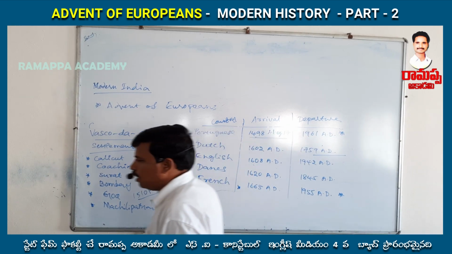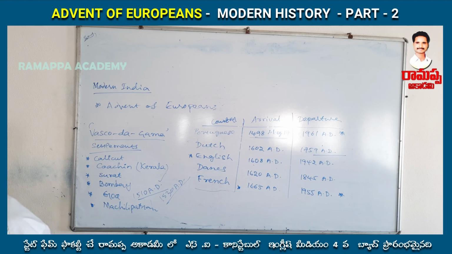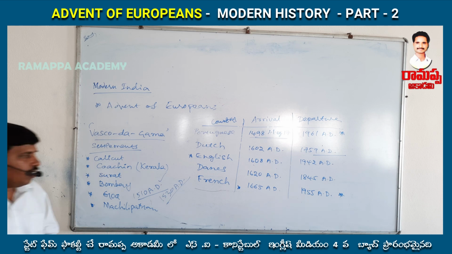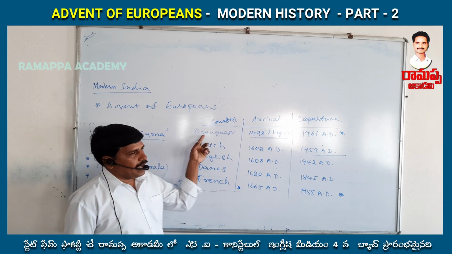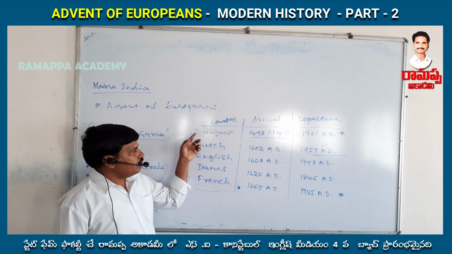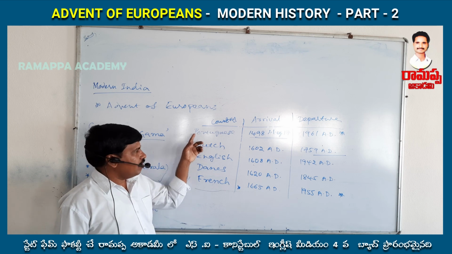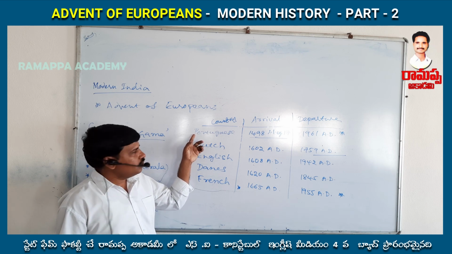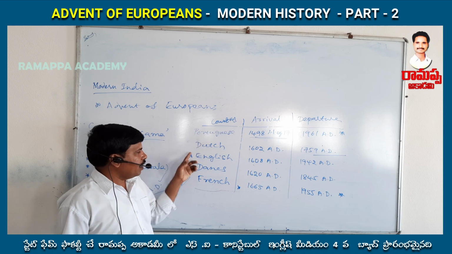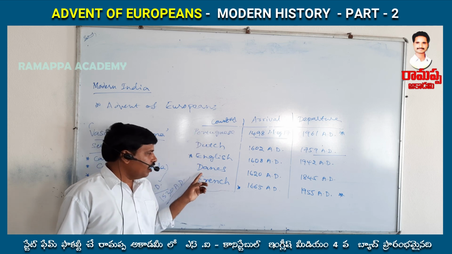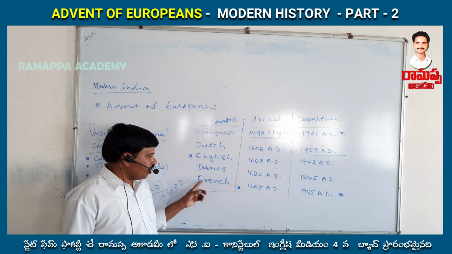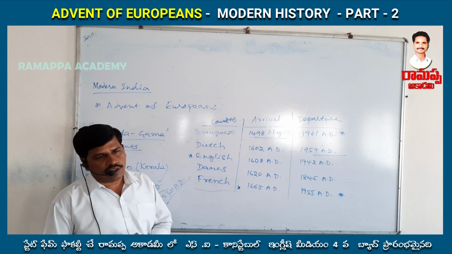And next, finally the English or British came to India. They started one East India Company. So there was the Portuguese East India Company, the Estada, and the Dutch East India Company. We may call this the Portugal East India Company, and this the English East India Company. This is the Danes East India Company, and this is the French East India Company.